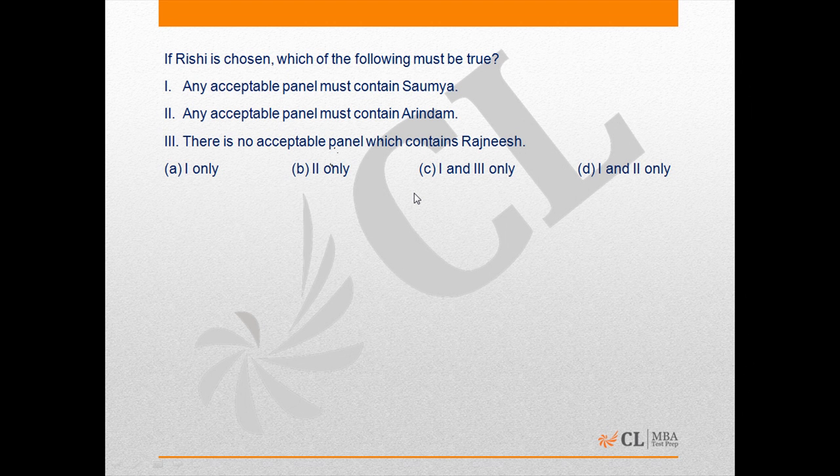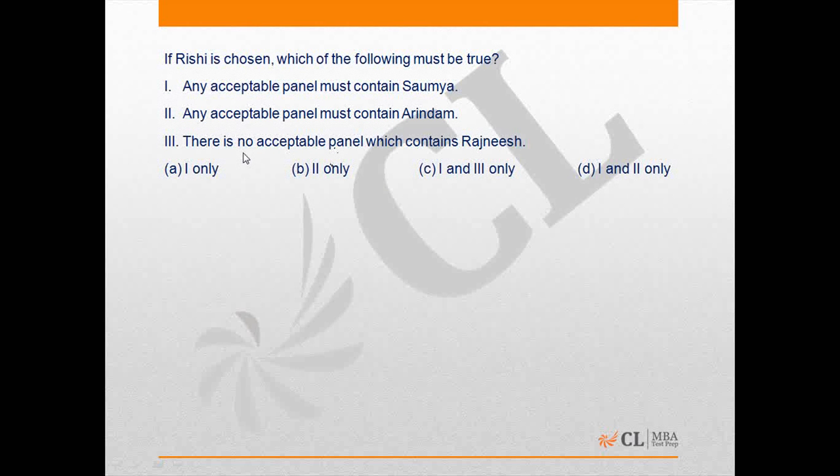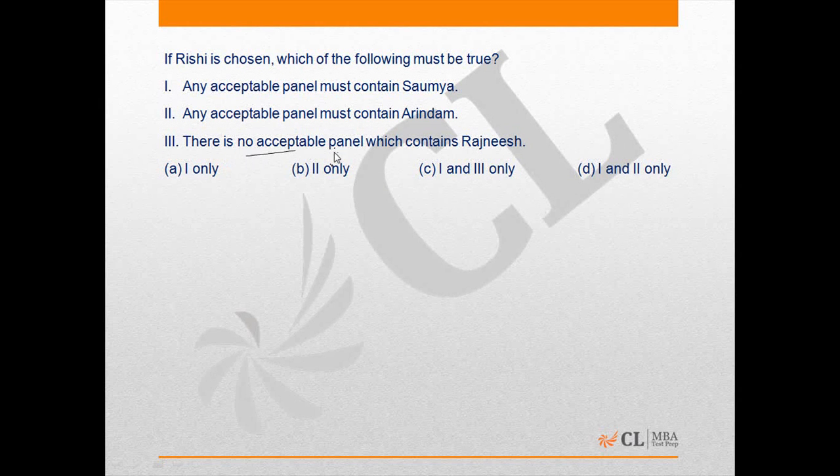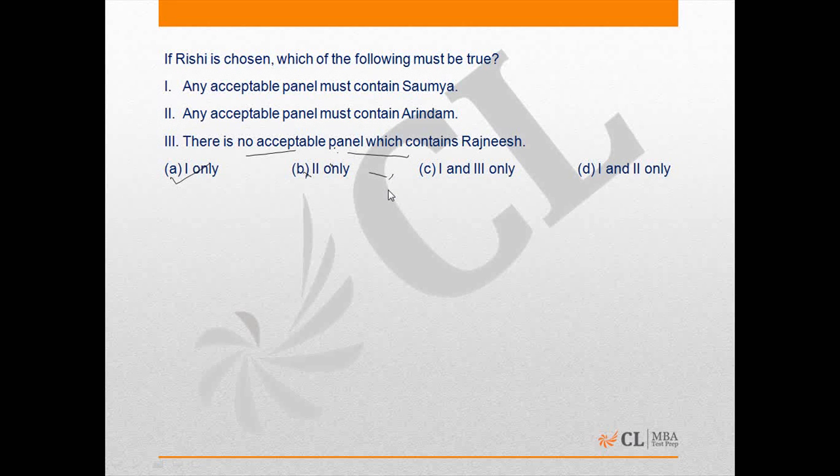There are other possible cases also, and there is an acceptable panel which contains Rajneesh. We can take Rajneesh, Rishi, Soumya and Smita. That is a possible panel. So only one is the correct answer, and the rest will not be true. That's the answer for the third question.